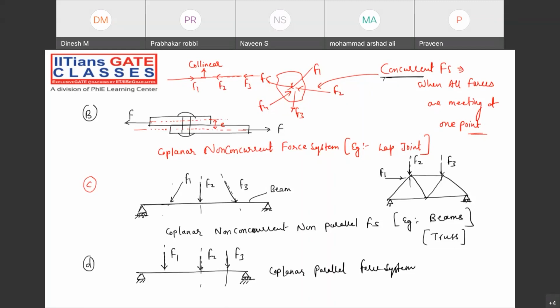Is it done? Let me ask you one very simple question. A fluid flowing through parallel pipes will be which type of force system? That is a very simple question I'm asking. Try to think and tell.